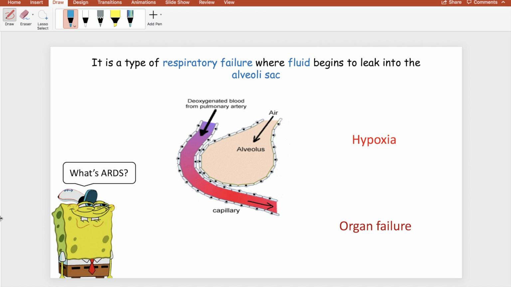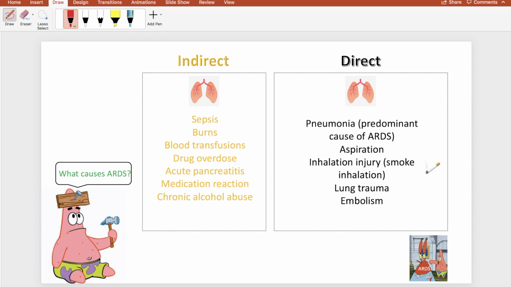To begin, what is ARDS? Thank you for asking, SpongeBob. ARDS is a type of respiratory failure where fluid begins to leak into the alveoli sac. During ARDS, there is some damage to the capillary membrane, which allows fluid to escape the capillary and go into the alveolus. The alveolus now accumulates fluid and can collapse. This prevents normal gas exchange from occurring, and it can lead to hypoxia and then organ failure.